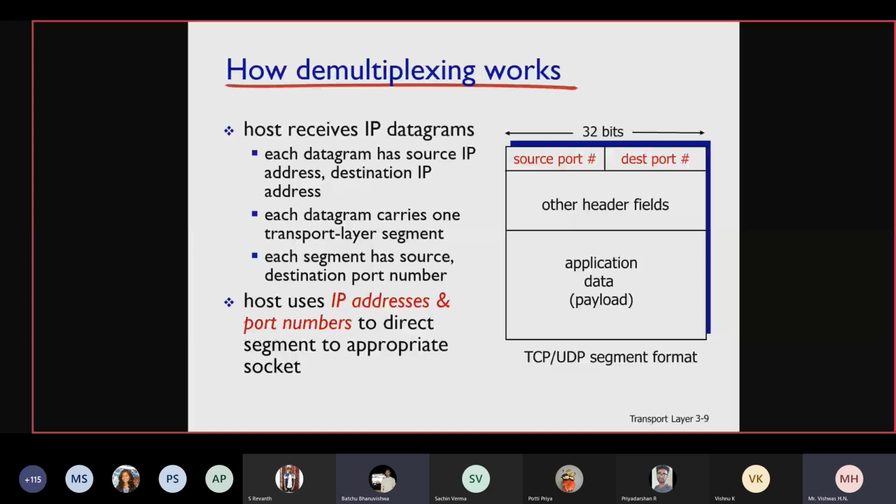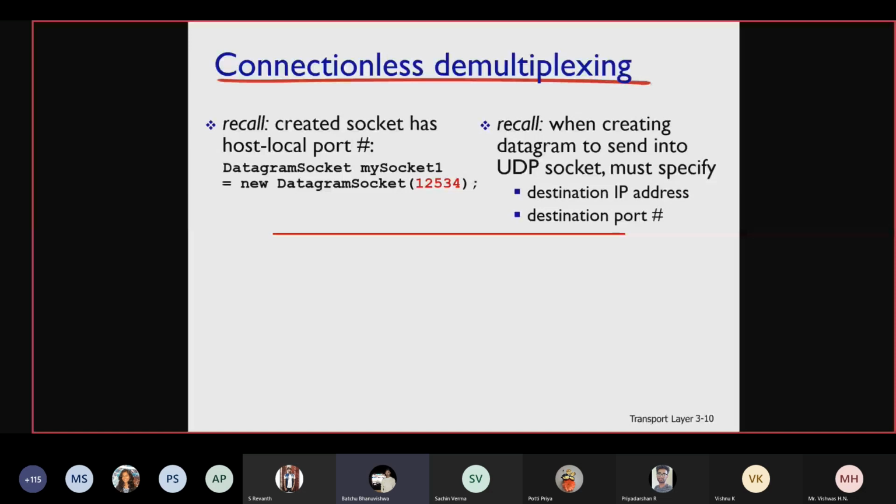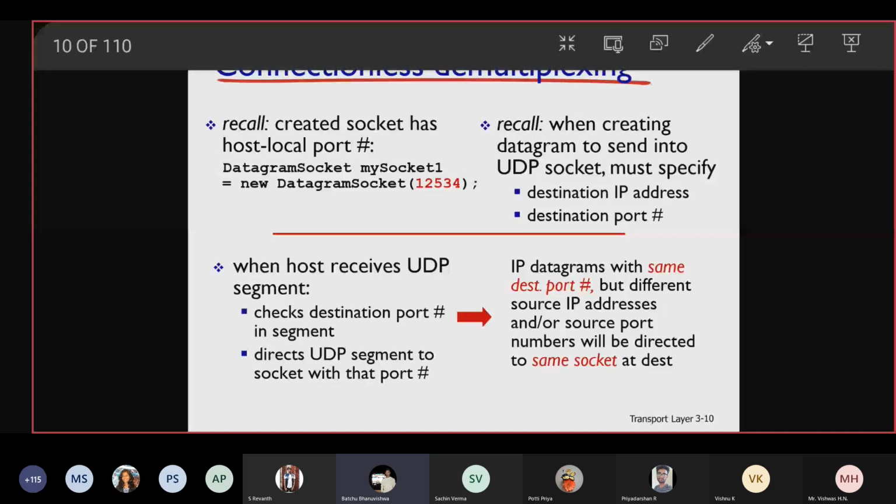How does demultiplexing work? Sir, in the previous slide, multiplexing and demultiplexing happen for every server. But it's not about the server, it can be any device. In a network transmission, will it happen many times if there are routers in between, multiplexing and demultiplexing? Can you repeat your question?